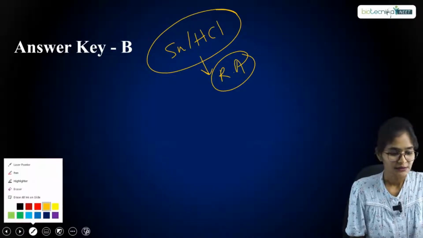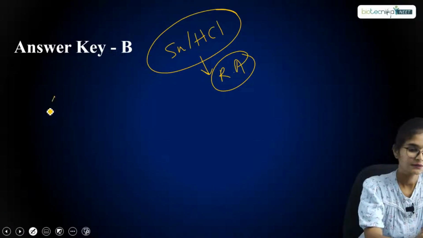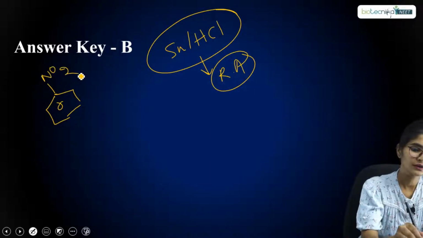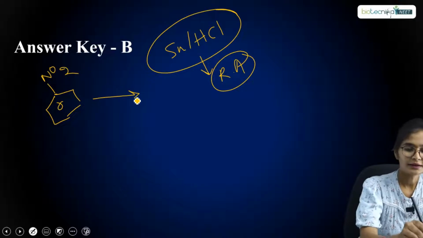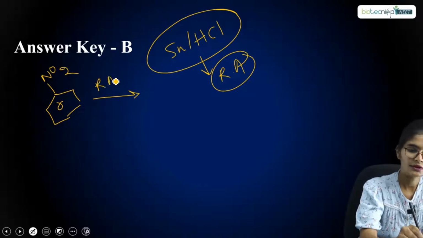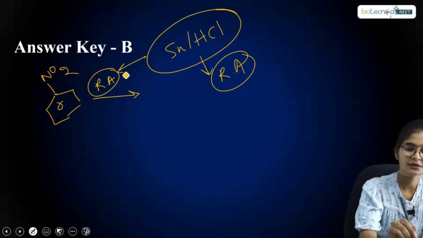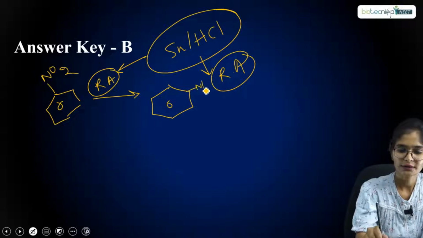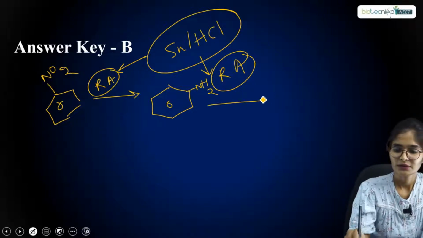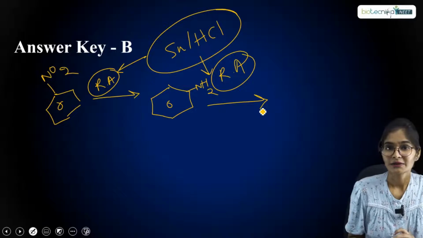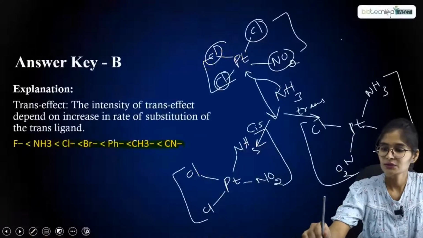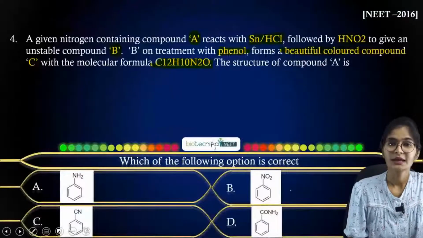Now let us go with respect to the solution. If you consider nitrobenzene, we know that upon reduction, with the reducing agent tin over HCl, you will get aniline as a product. Right? After that, next they are treating with HNO2.